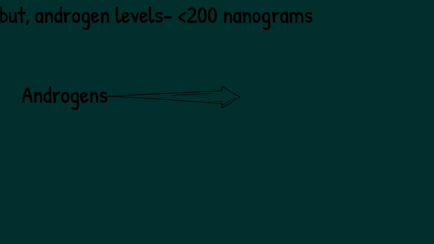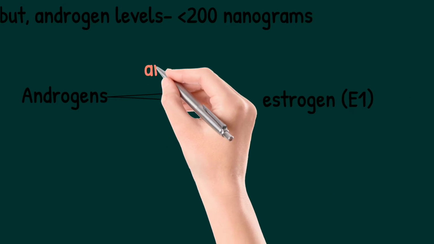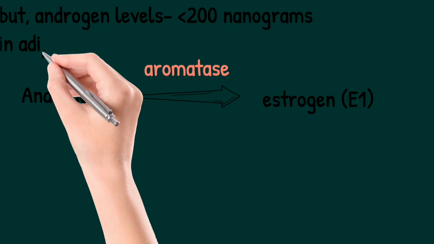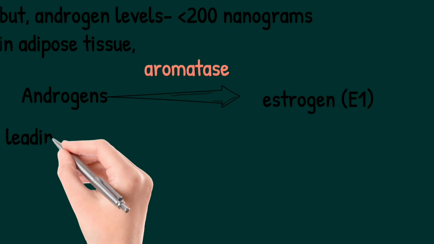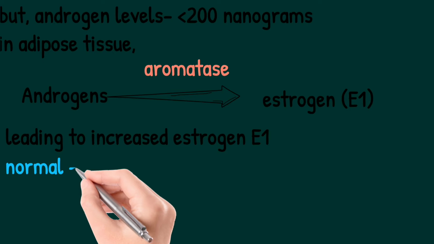What happens to these androgens is they will get converted into estrogen, that is E1. The normal estrogen in our body is E2, which is produced by the ovary. This conversion, helped by the aromatase enzyme, happens in the adipose tissue. This leads to increased levels of estrogen E1.